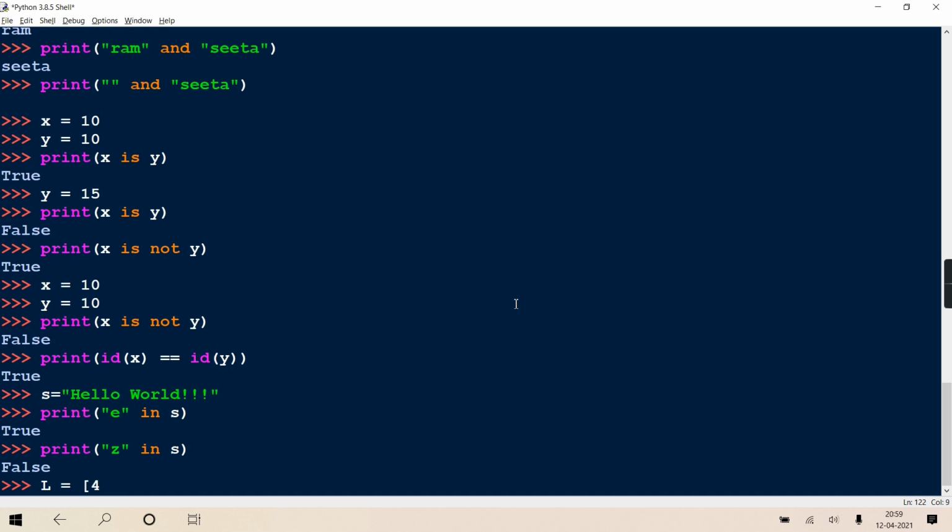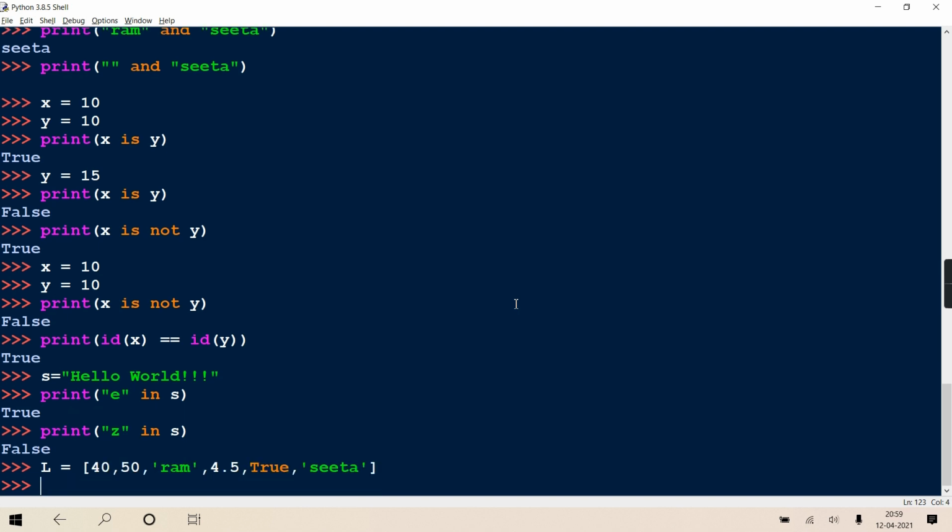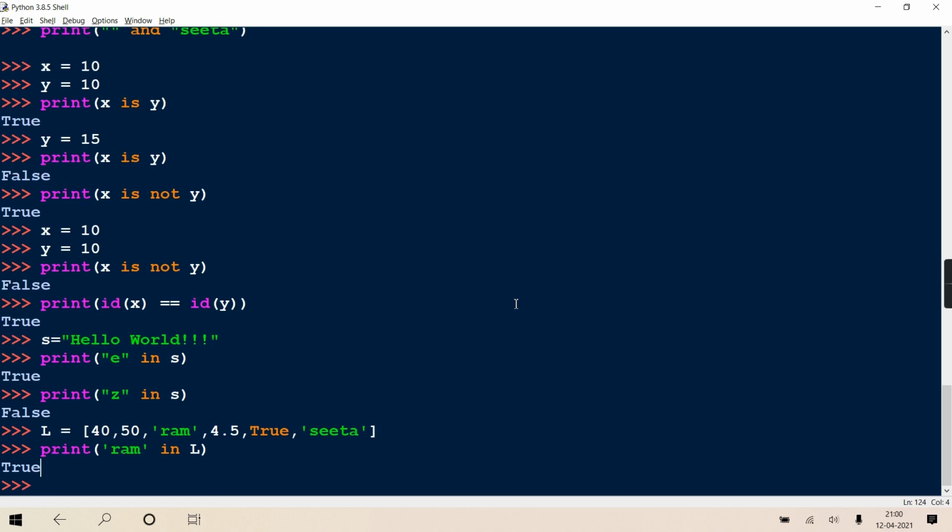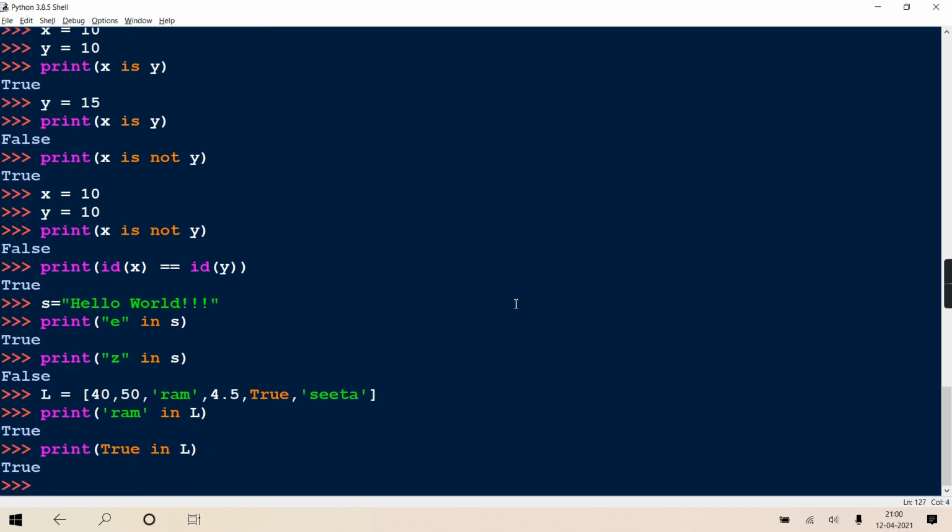Like I'm creating a list, suppose 40, 50, then Ram, then 4.5, then true, then Sita. Now if I check whether Ram is in L, it will give true because Ram is present in L. Not only that, if you are checking true in L, true is also present in L, so true.